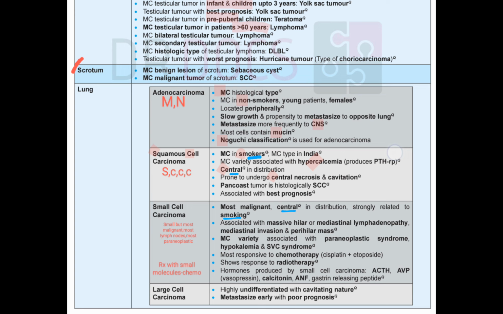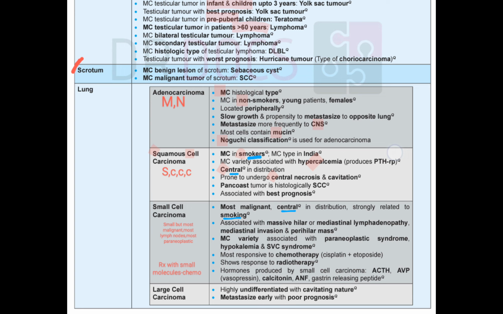Then the lung tumors. These are the most important and most frequently asked. In adenocarcinoma, we remember the letters M and N. From M, it is most common, and it has mucin: most common histological type, and cells contain mucin. From N, it is seen in non-smokers. It has propensity to go to the nervous system, and it has the Noguchi classification. Non-smoker, nervous system, Noguchi classification. So in non-smokers, young and female, these will be seen.